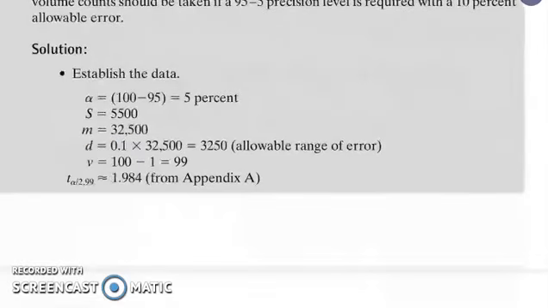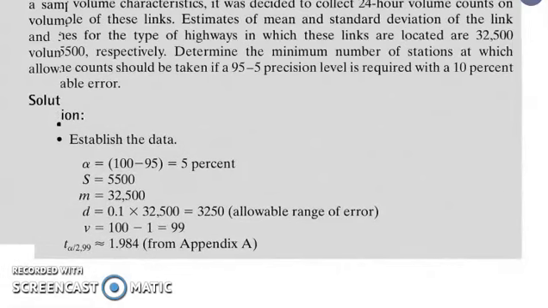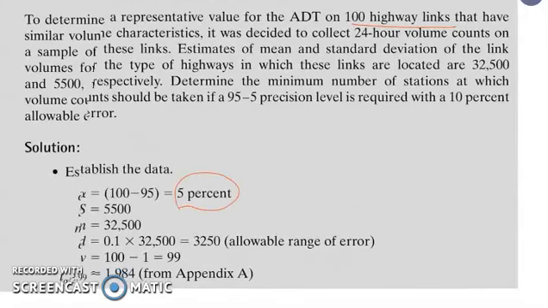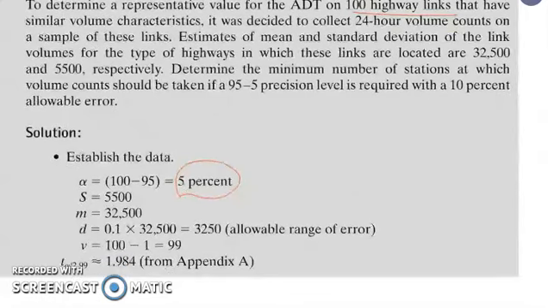So which means that for this one, our alpha is equal to 100 minus 95, since we have here 100 highway links, which gives us alpha of 5%. And our S value is 5,500 and our M here is 32,500.